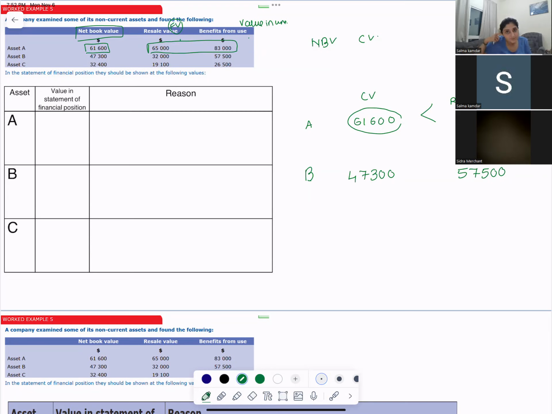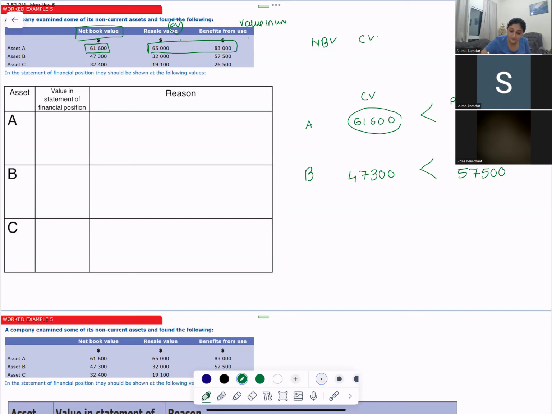What are these two? Fair value and value in use. Higher of the fair value or the value in use. So here the carrying value is less than the recoverable amount. So do you need to impair this asset? I will not impair the asset.